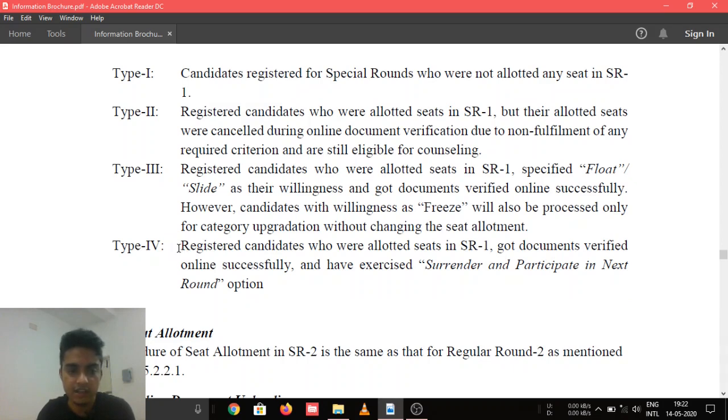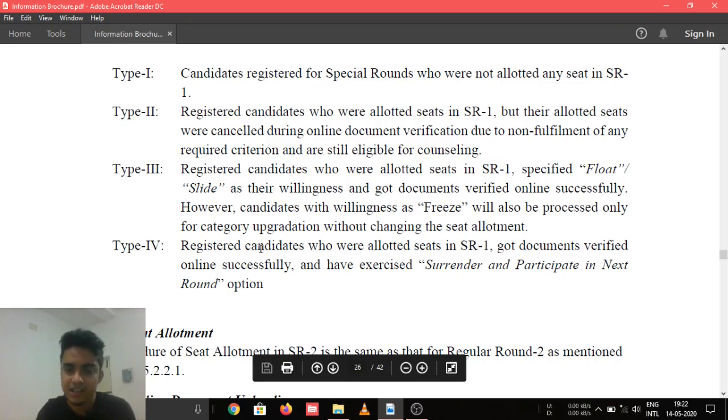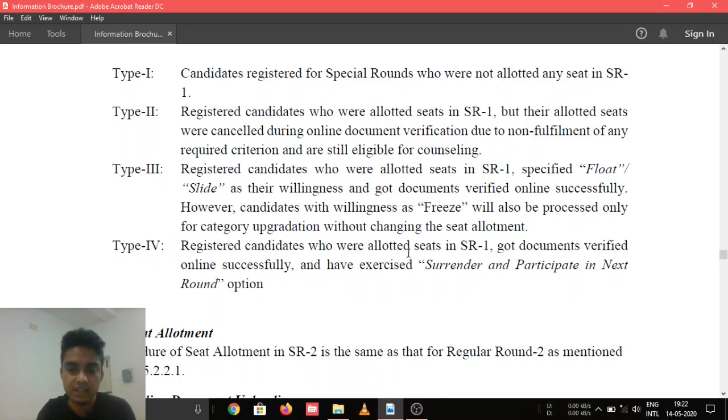And the last type of candidates are registered candidates who were allotted a seat in special round 1, got documents verified online successfully and have exercised surrender and participate in the next round. So suppose someone participated in the special round and in round 1 they got a seat, they got their documents verified, but they chose surrender and participate. So they have surrendered their seat and they want to participate in the next round, so they have chosen this option as their willingness, so they will also be eligible for round 2 of seat allotment. Now let's move to the flow chart so that you can understand this round more simply.